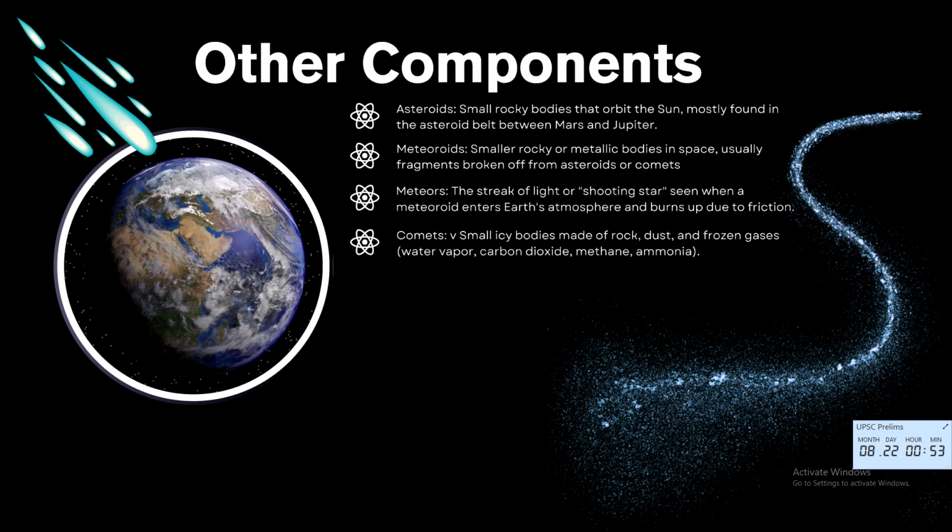Next one is meteorites. Those are the pieces that survive the atmosphere and land on Earth, giving direct evidence of early solar material. Comets are icy bodies from the Kuiper belt and Oort cloud. They develop bright tails as they approach the Sun and their ices sublimate. Famous comets include Halley's Comet and Comet NEOWISE.